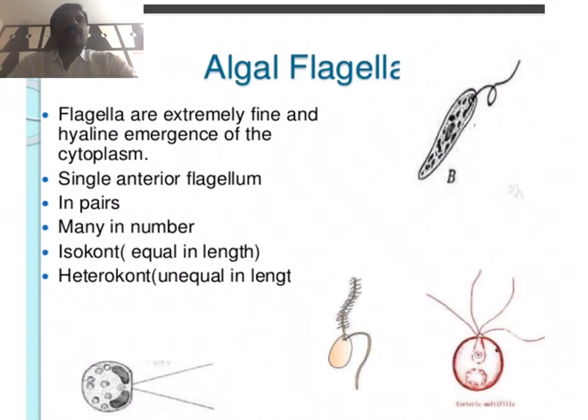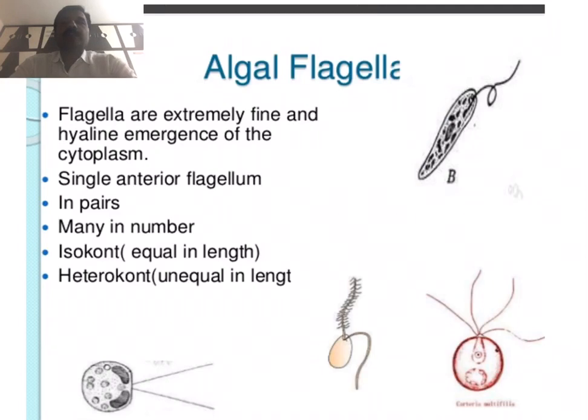Generally in algal species, motile vegetative or reproductive cells are found in all algal classes except Rhodophyceae and Phaeophyceae members. The motility is due to a small filiform, thread-like structure of protoplasmic appendages called flagella.